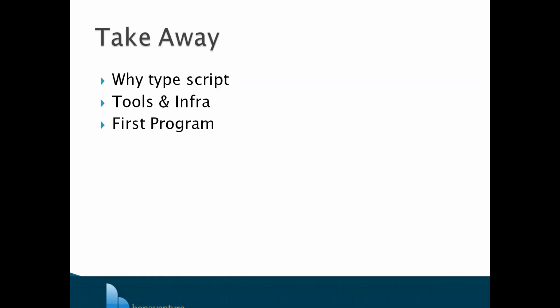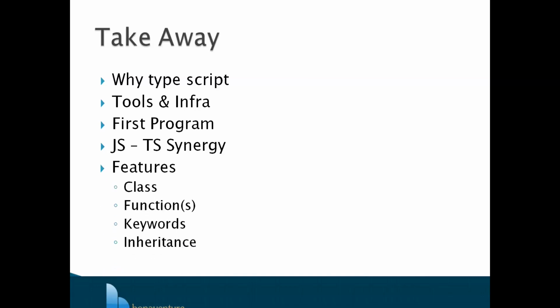Then we authored our first program, rather we authored many programs today. Then JavaScript and TypeScript synergy. TypeScript code is very readable and understandable to Java, C#, and C++ programmers. And when it comes to the transpiled JavaScript code, you will find it's very creepy when it comes to OOP features. Then certain features that we saw: writing a function, then writing optional and default parameters. Some keywords, we saw the let keyword. Then how do we use a question mark for optional parameters? How do we use equal to for default parameters? How do we write classes using a constructor function? And how do we define inheritance? So this is where we are going to end.